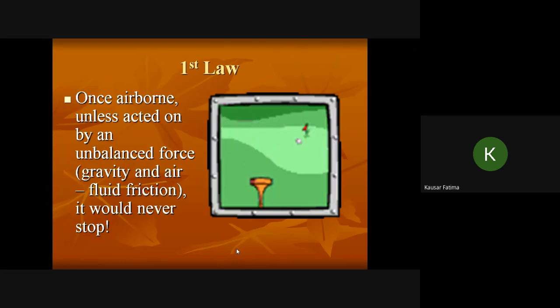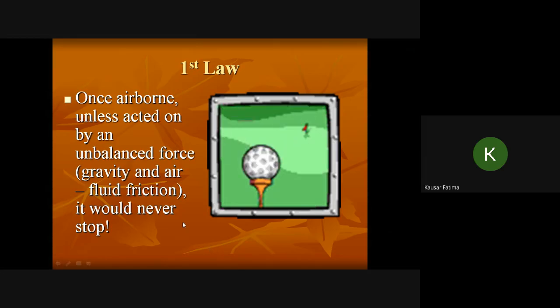Here, in the first law, once airborne, until acted on by unbalanced forces like gravity or air or fluid friction, it would never stop. Once the ball or shuttlecock is thrown, it will continue moving unless some force changes its state, like gravity pulling it down, so it will fall downwards. Otherwise, if there is no gravitational force acting on this ball, or no air resistance, then it will continue moving in that line in which it was thrown.